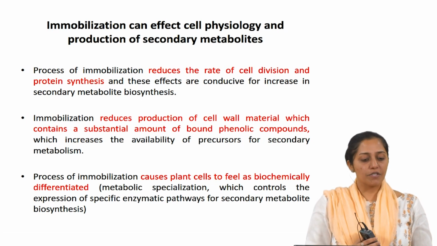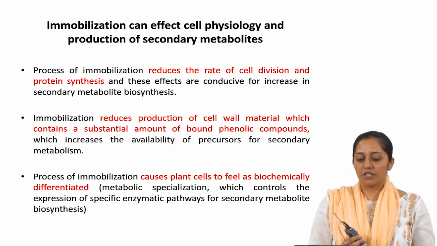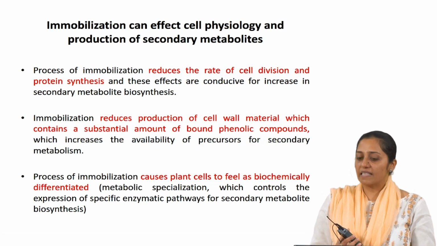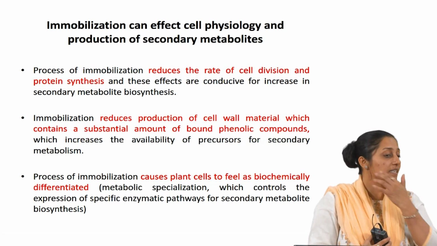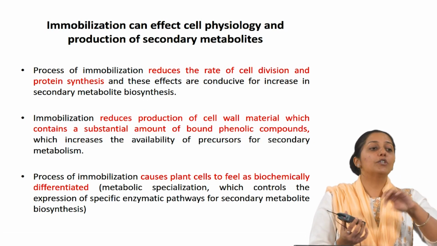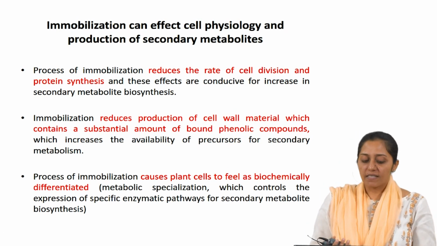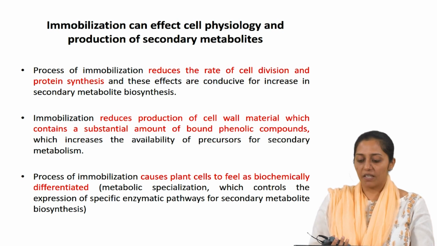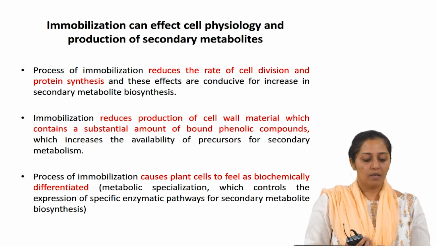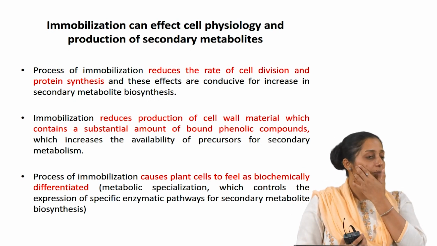Immobilization can affect cell physiology and therefore the production of secondary metabolites. The process of immobilization reduces the rate of cell division and protein synthesis, and these effects are conducive for an increase in secondary metabolite synthesis. You remember we were saying some of the advantages. It can also lead to decoupling of growth and production phase. Immobilization reduces production of cell wall material, which contains a substantial amount of bound phenolic compounds, which increases the availability of precursors for secondary metabolism.